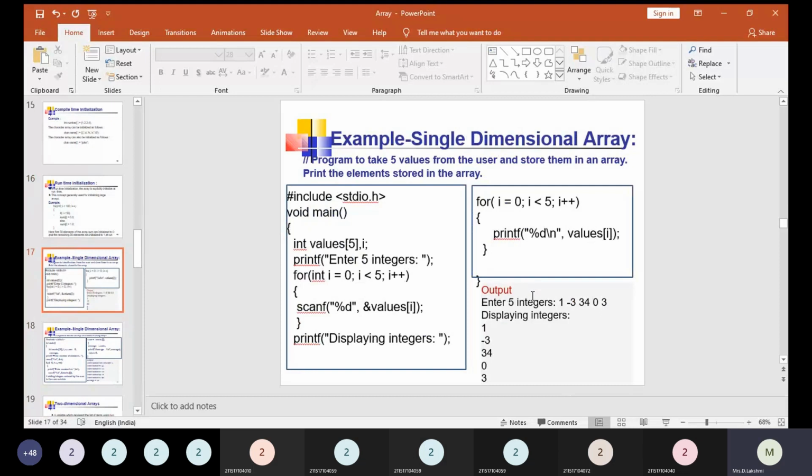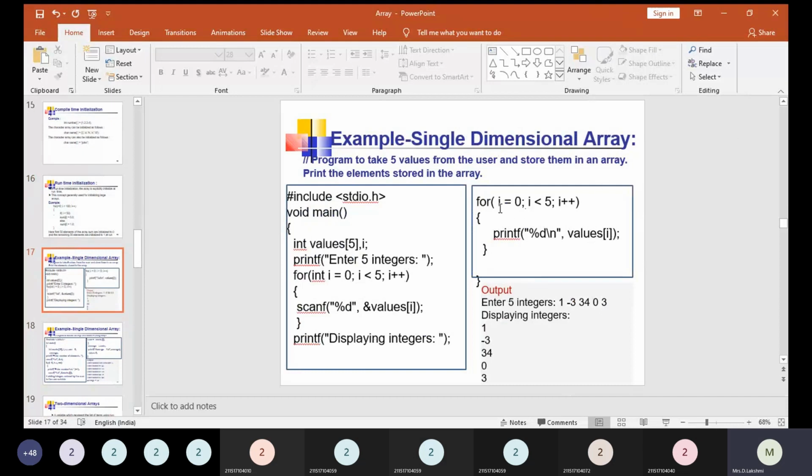Now even though the values get stored in the array, we need to display them, we need to view those values one by one, right or not? So in order to display those integer values, again we need a for loop. For giving the input as well as for getting the output from the array, we need two separate looping statements. It might be a while loop, a do while loop or a for loop, whatever it is, any looping statement can be used to access the values of arrays, right?